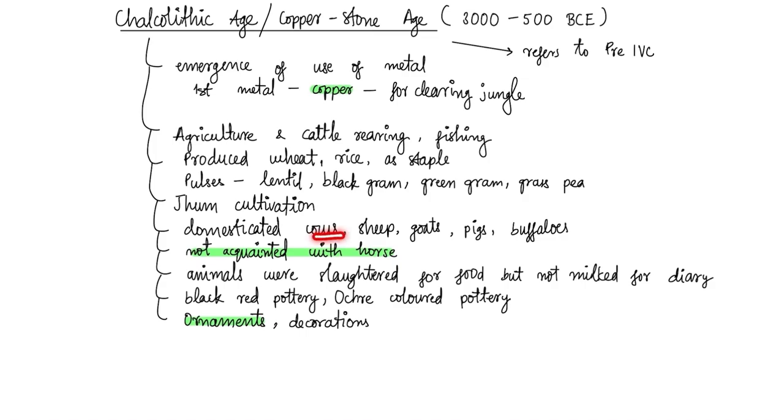They domesticated animals like cows, sheep, goats, pigs, buffaloes. But they were not familiar with horse. Animals were slaughtered for food but not milked for dairy. They knew to make black red pottery, ochre colored pottery. They had ornaments and did decorations.